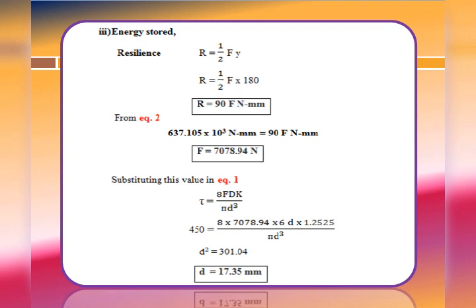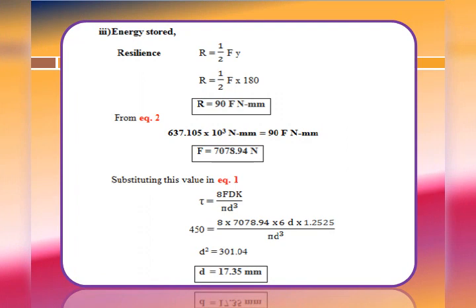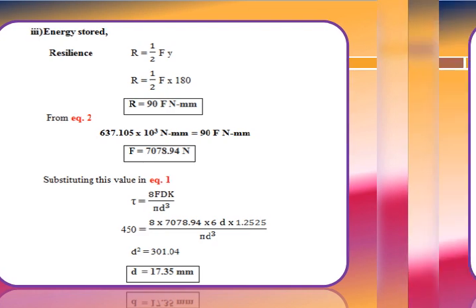Now, we will substitute these values, the kinetic energy and resilience, in equation number 2. We get 637.105 into 10 raised to 3 Newton millimeter is equal to the resilience, that is 90 F Newton millimeter. By simplifying this, we get the force F equal to 7078.94 Newton. Now, by substituting these values in equation number 1, the shear stress equation, the shear stress in this spring tau is equal to 8 into F D K divided by pi d cube, where the shear stress is given per